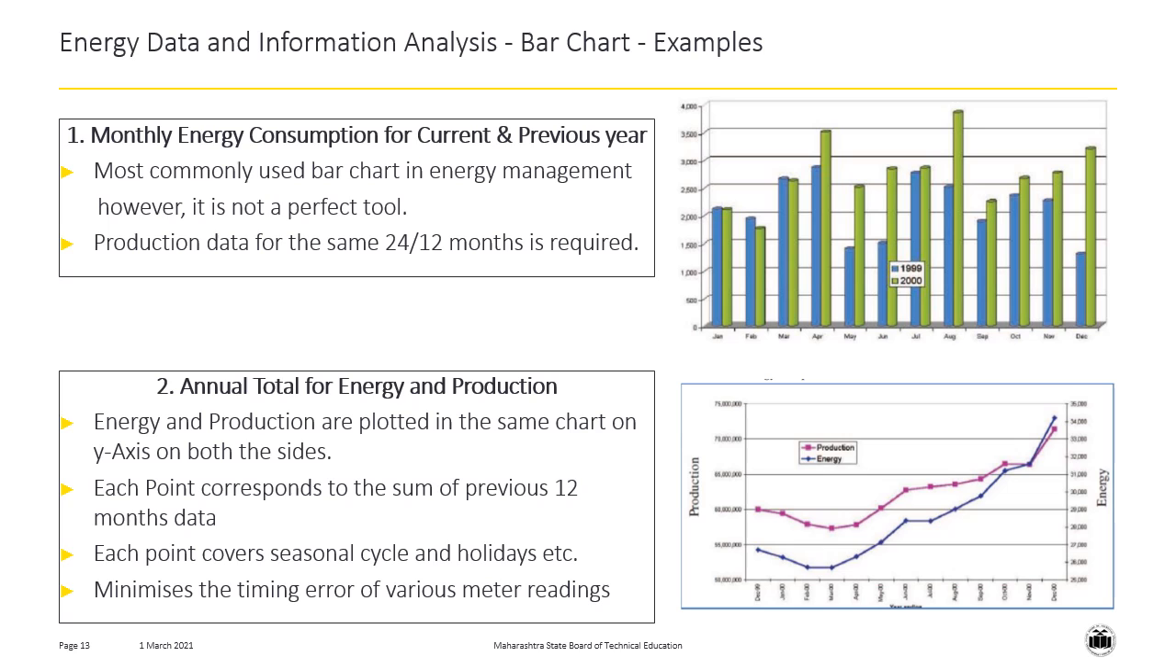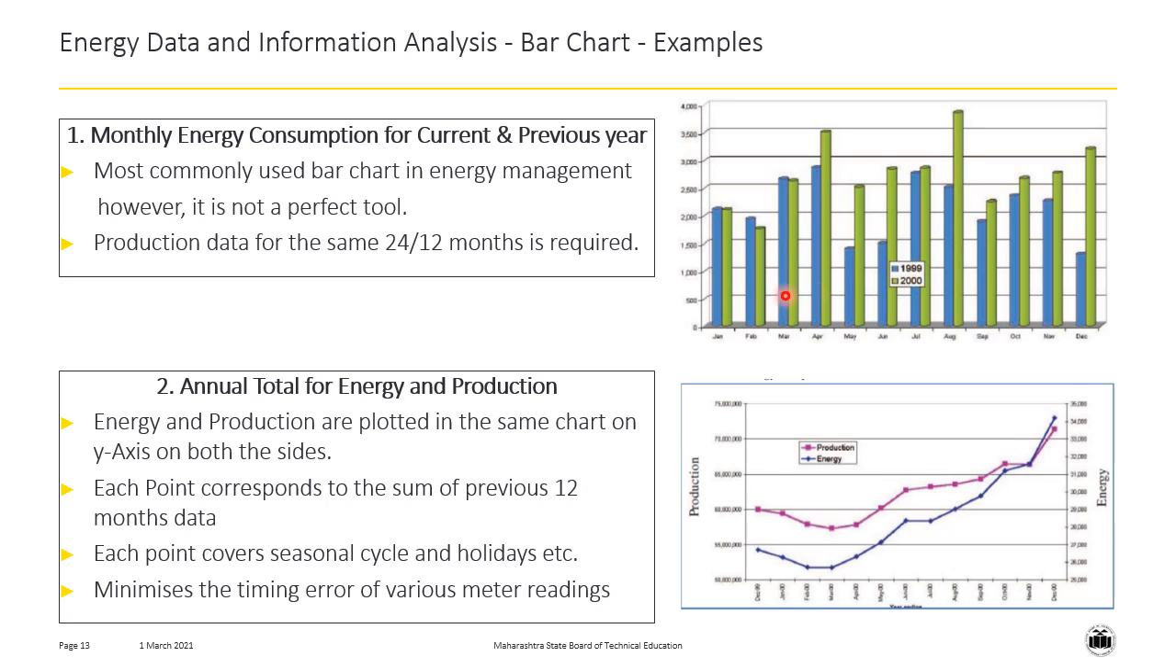In this slide, we are going to see the first two types of bar charts. The first type of bar chart is the monthly energy consumption for current year and previous year. This is the most commonly used bar chart in energy management, as you can see in the figure on the top right hand corner. In such a bar chart, we can see the energy data for a particular month for the previous year, that is 1999, and the current year, that is 2000.